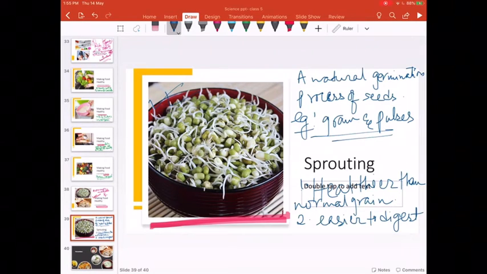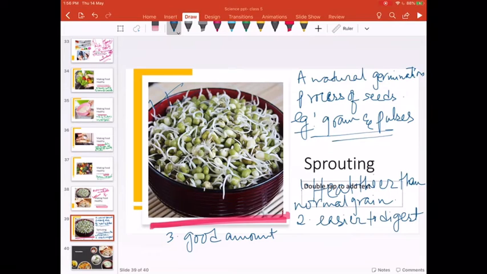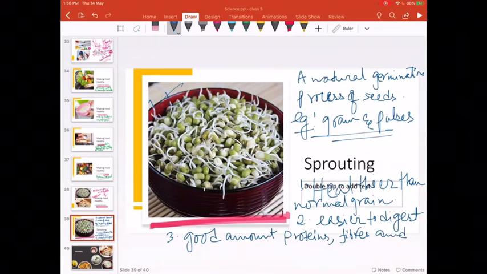And what else? They contain a good amount of proteins, fibers or roughage, and vitamin A and C. That is the reason why we must eat more sprouted food.